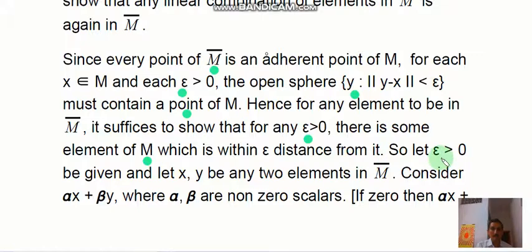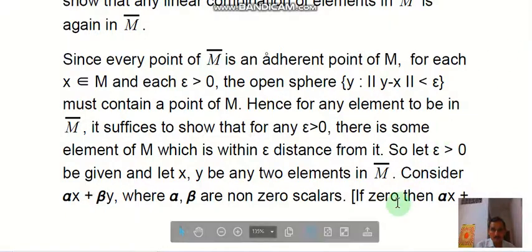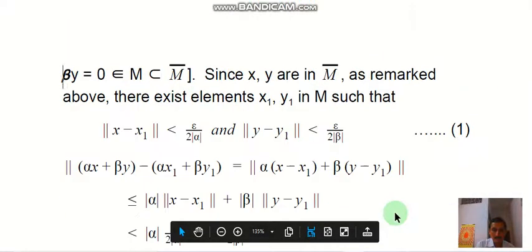So let epsilon greater than 0 be given and let x, y be any two elements in M bar, and consider the linear combination alpha x plus beta y, where alpha, beta are scalars. If alpha and beta are 0, then this becomes 0, and 0 is an element of M, so this belongs to M bar.